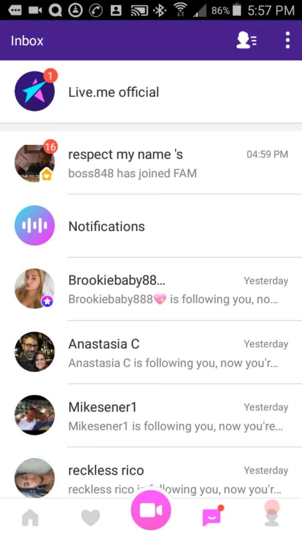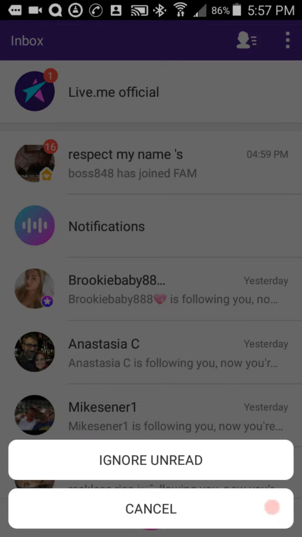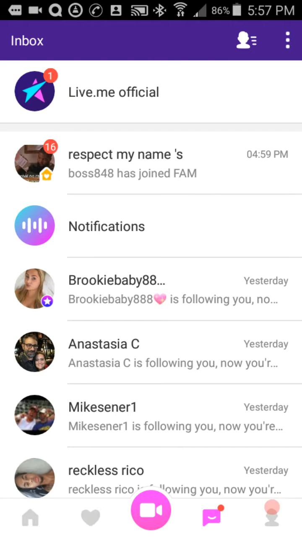To carry on with this, there's the three-dotted hamburger menu style deal up in the upper right hand corner. That says, go ahead and ignore unread messages. It should just undo the red dot and the notification that you have a new message. That way it clears the red dot, so if something else important comes or something you're waiting on, it'll pop up when that comes and you'll know it.